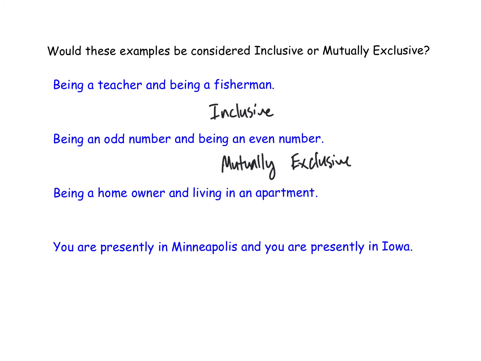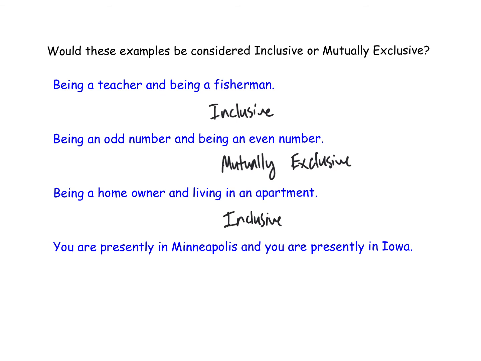Could you be a homeowner and live in an apartment? This one's a little bit tricky. If you live in an apartment, you're renting. If you're a homeowner, you own the home. Could you be both? The actual answer is yeah. You could live in an apartment and own a property. Nothing is precluding you from doing both at the same time. You might live in an apartment but then own 6 houses because they're investment properties or something like this. So this would be inclusive.